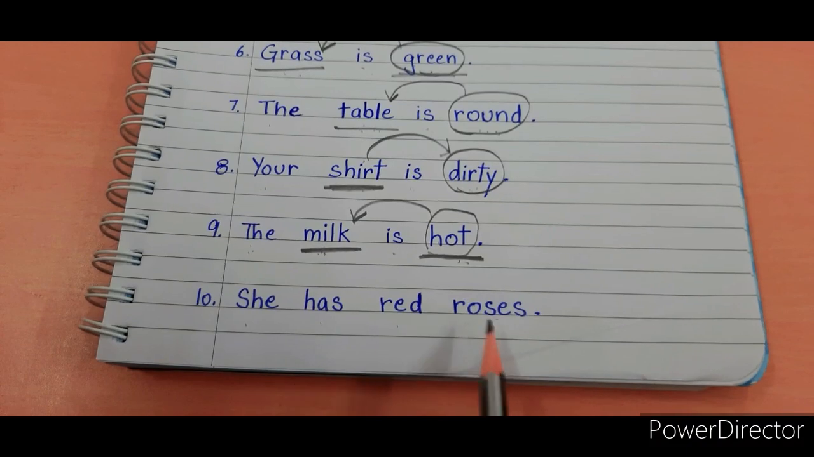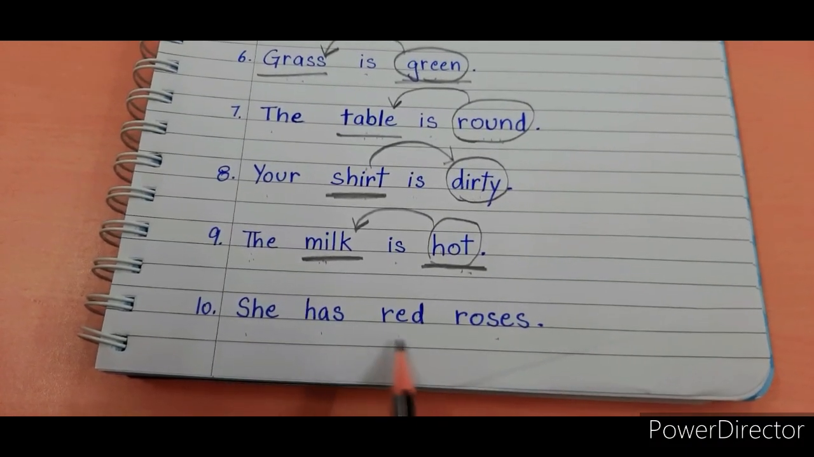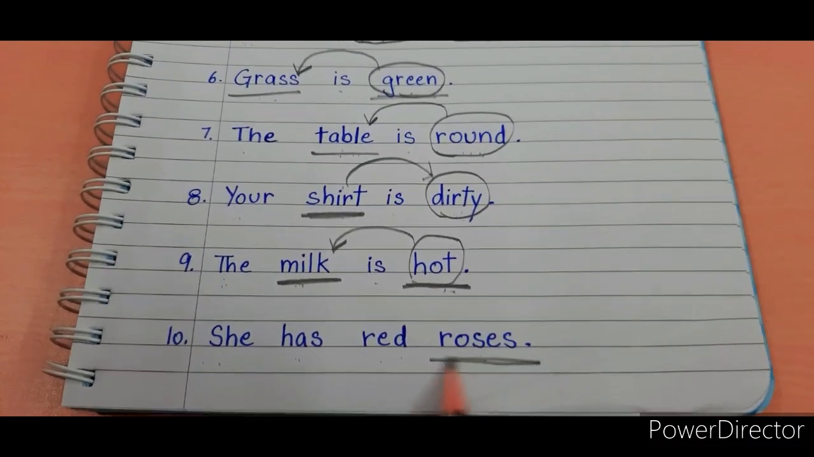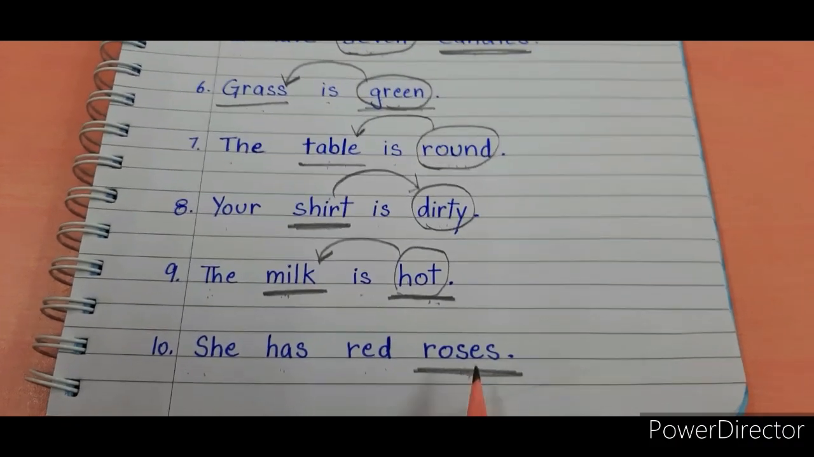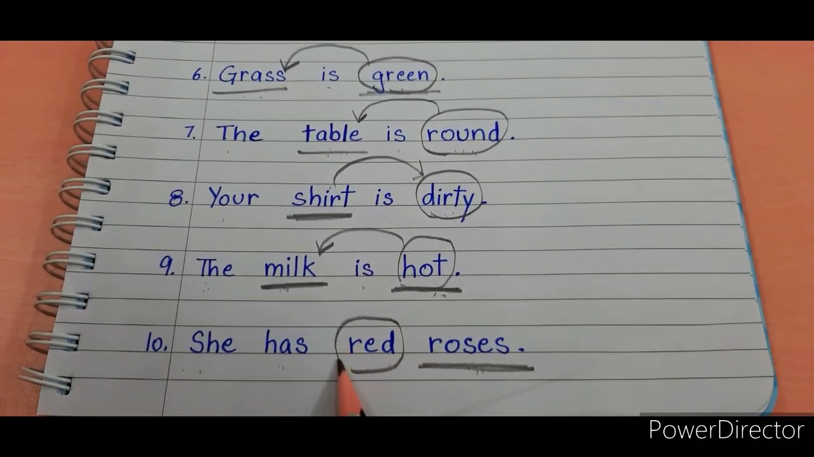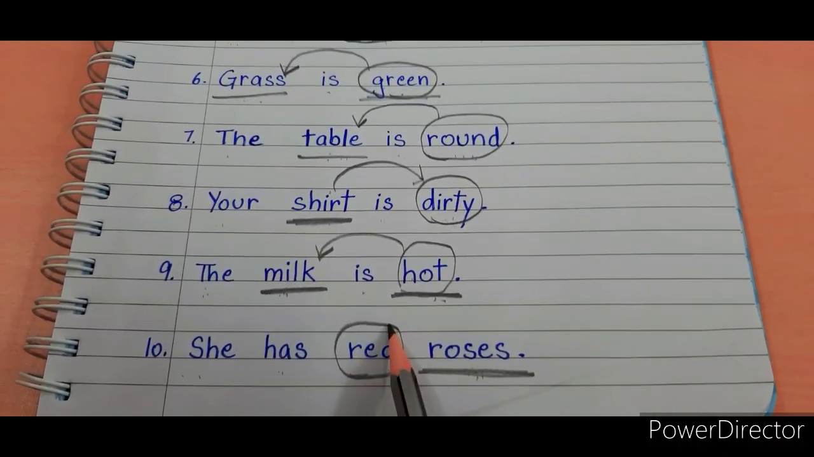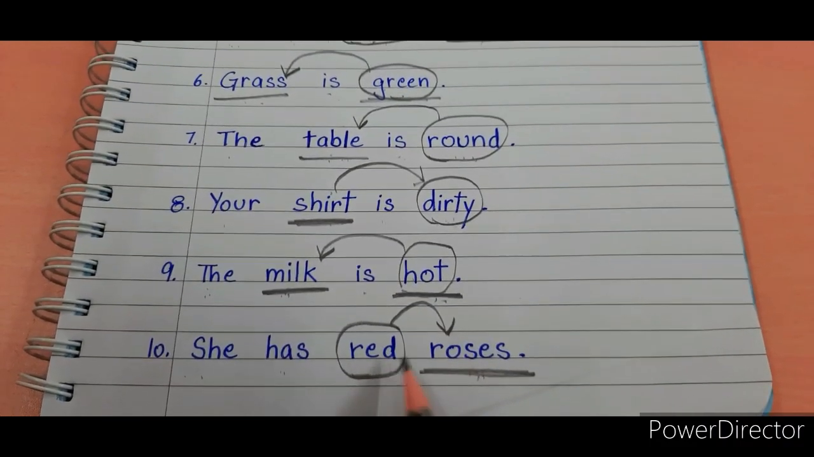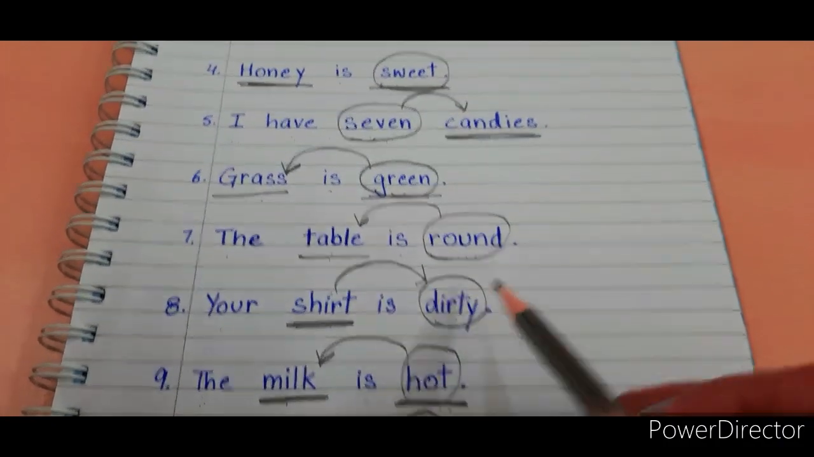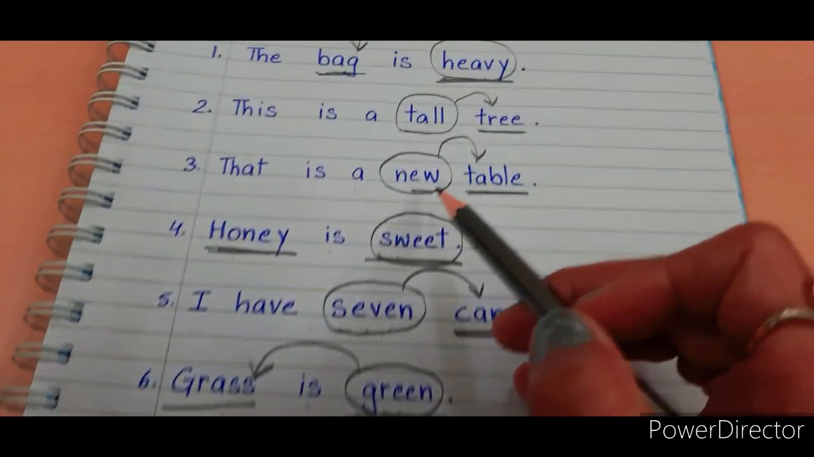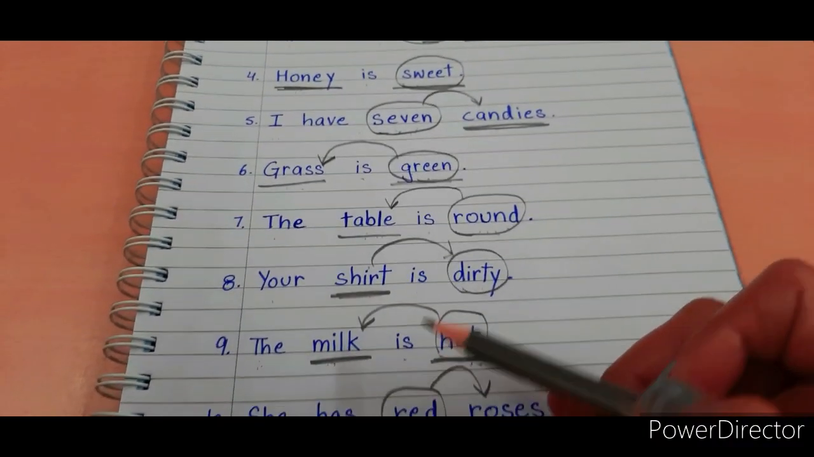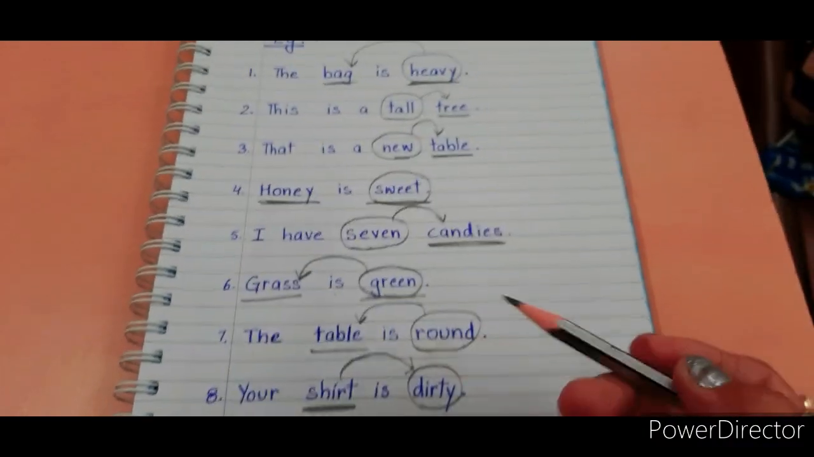She has red roses. Now what is the noun here? Roses is the noun, the name of a flower, the name of a thing. A flower is a thing. So how are the roses? Red. So red is the name of a color which is telling you about roses, that the roses are red in color. So red is the adjective. Hot, dirty, round, green, 7, sweet, new, tall, heavy. All these words are adjectives which are telling you about the noun, how the noun is, how many there are.